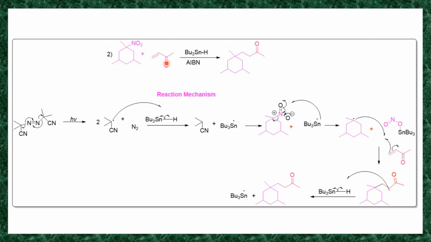But this can be possible by radical reaction. You can simply replace this nitro functional group, and you can add this alpha beta unsaturated ketone on this carbon. So this is the application of this tributyltin hydride. A wide range of application.